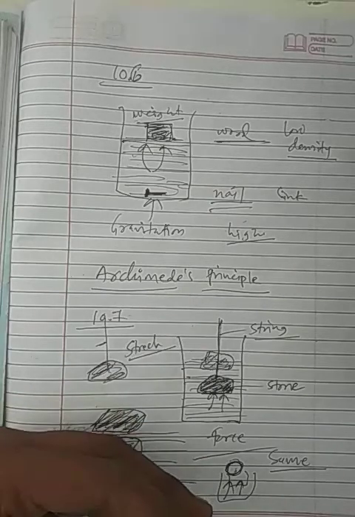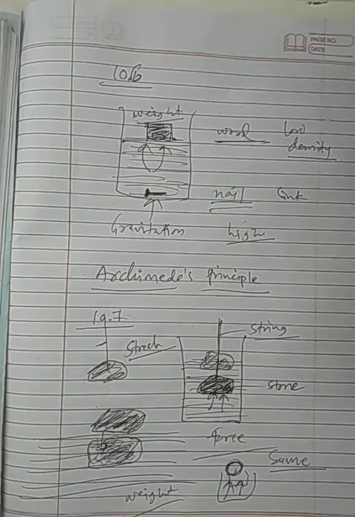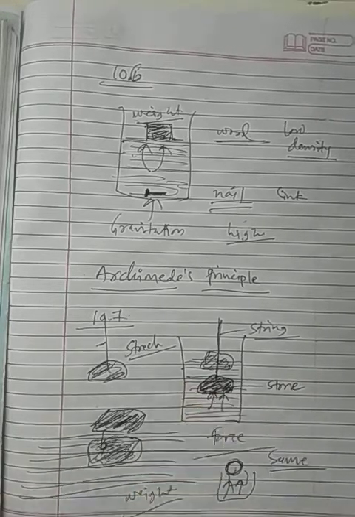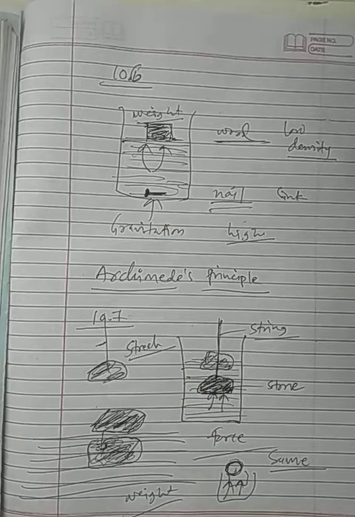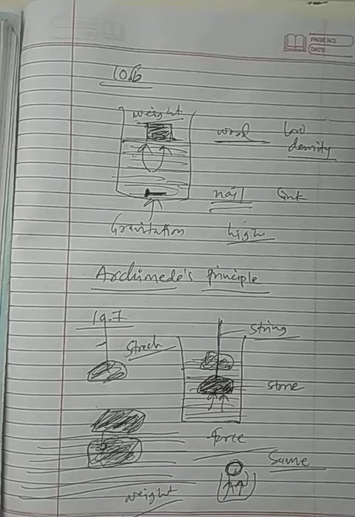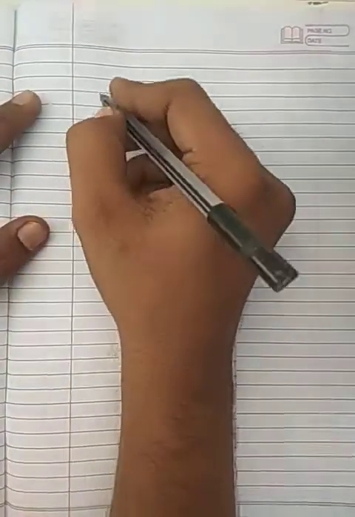So when you throw an object, some part of fluid gets displaced, so the weight of that part of fluid which is displaced will be the same as the force acting on this object. So this is Archimedes principle, and there is a story behind this. This short story is given in your textbook. You may read it if you are interested.